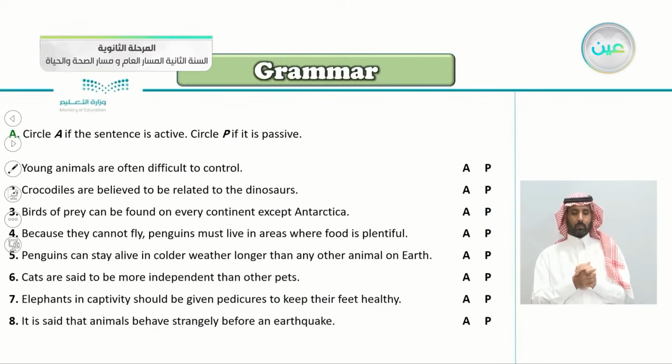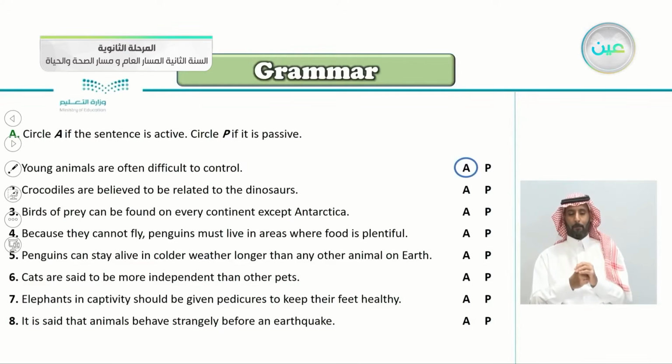So, number one, young animals are often difficult to control. Here, young animals are often difficult to control. Is this an active or passive sentence? Young animals are often difficult to control. So, this is obviously an active.